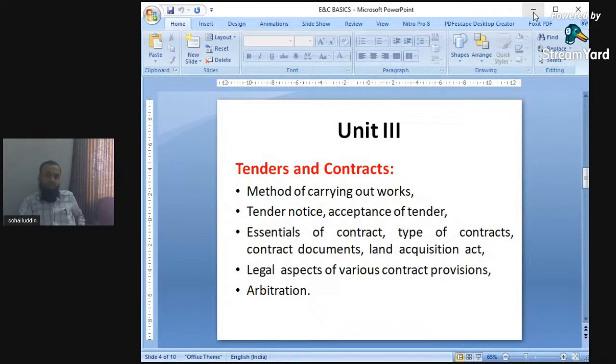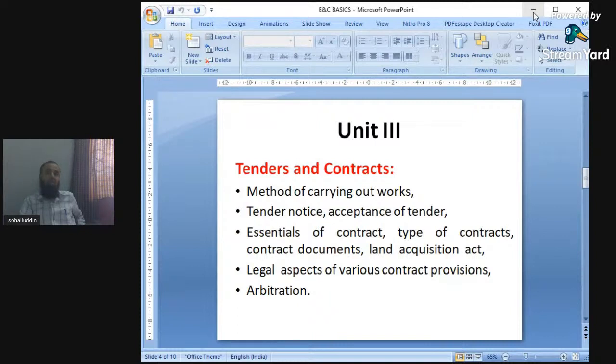Next is unit number three. Unit number three relates to tenders and contracts. As you all know, when we have to work with government bodies, or even nowadays in private sectors also, the terms tenders and contracts are commonly used. Government bodies also use tenders in order to execute a work in a proper way, in order to maintain the quality of work, and the various aspects related to the work. So tenders and contracts play an important role.